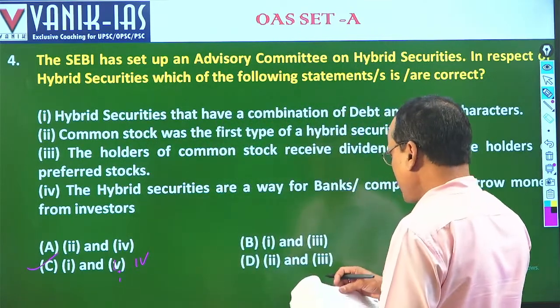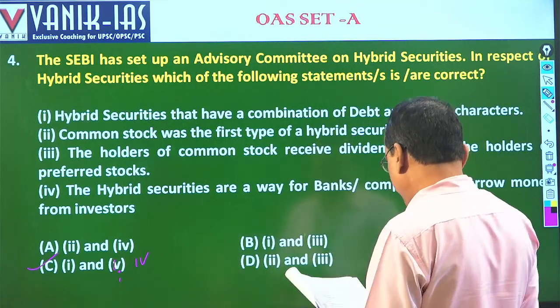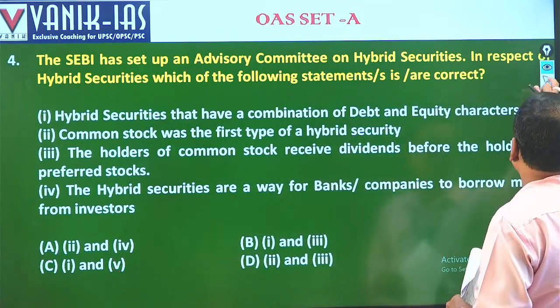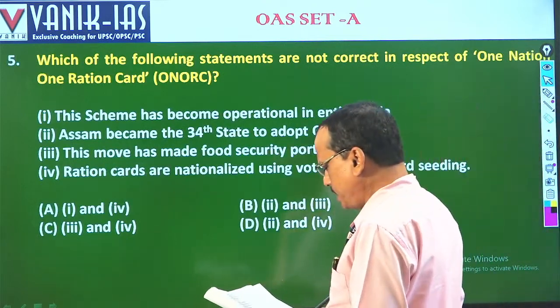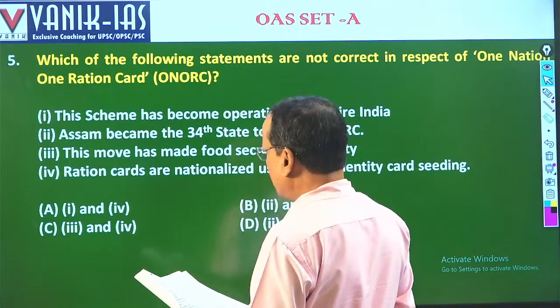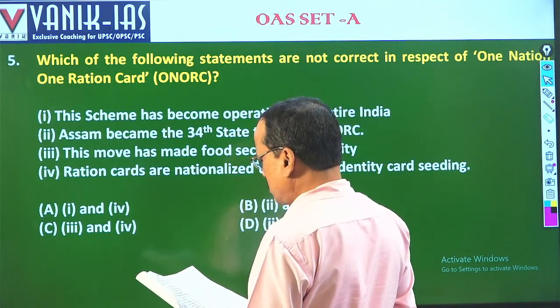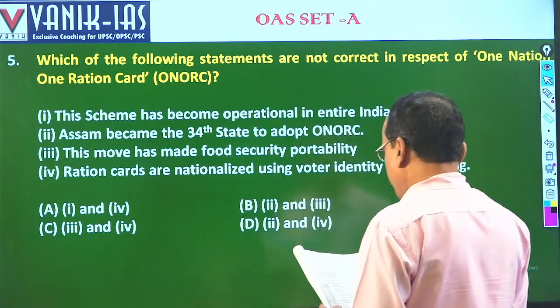Fine. Then coming to the next question, which is about One Nation One Ration Card. Question number 5.